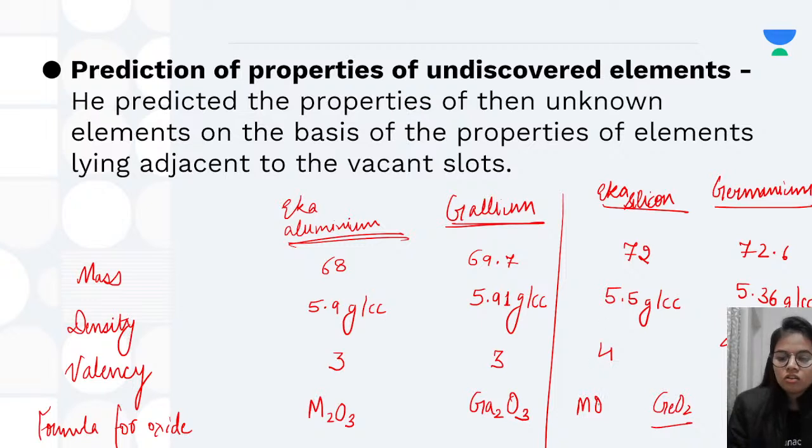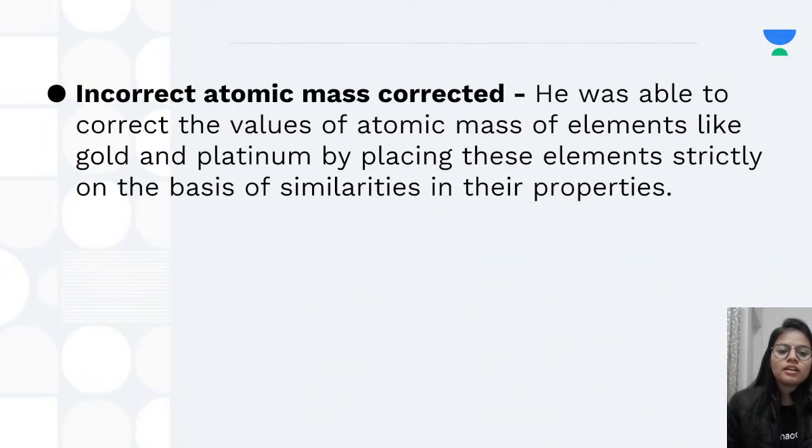Okay, so this is how it resembled. So that was a very, very amazing thing in the periodic table of Mendeleev, that he predicted the properties very accurately.